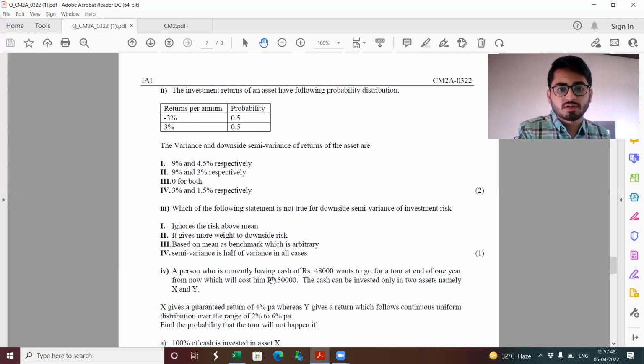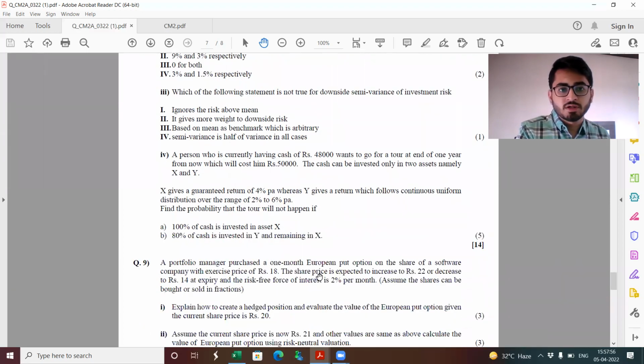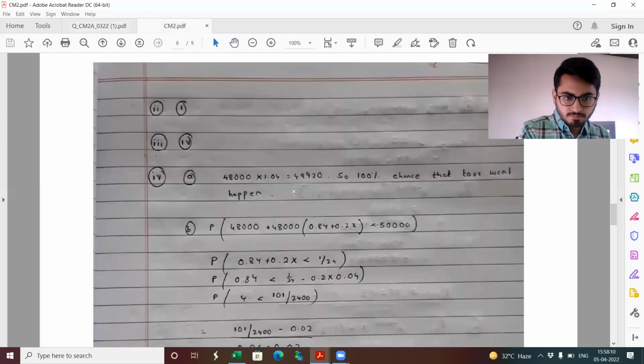Part 4: a person who currently has cash of 48,000 wants to go for a tour at the end of 1 year from now, which will cost him rupees 50,000. The cash can be invested only in two assets, namely X and Y. X gives you a guaranteed return of 4%. Y gives returns which are uniformly distributed between 2 to 6%. Find the probability that the tour will not happen if 100% of cash is invested in asset X.